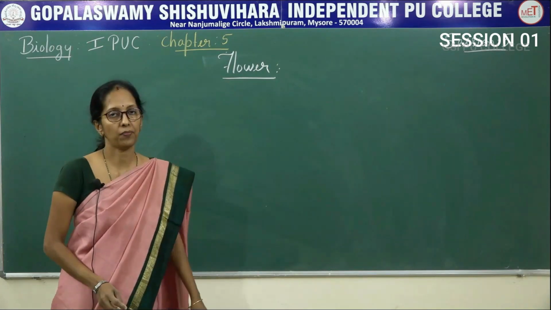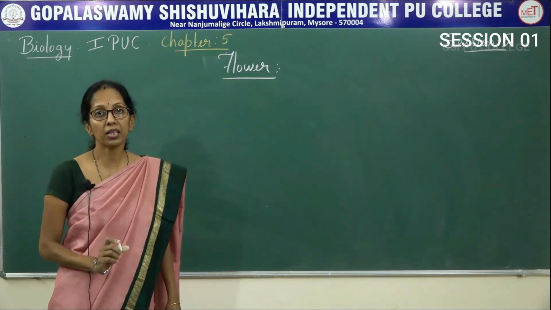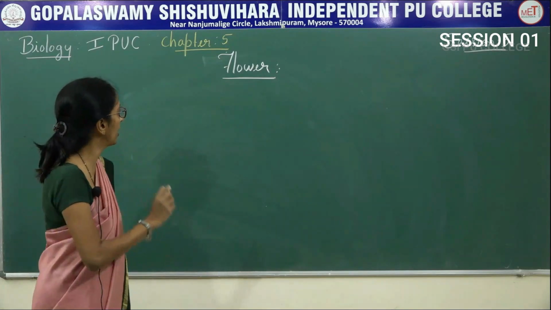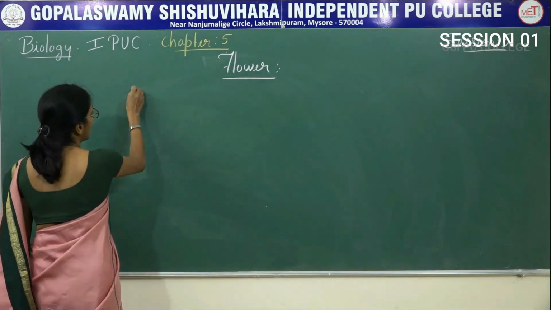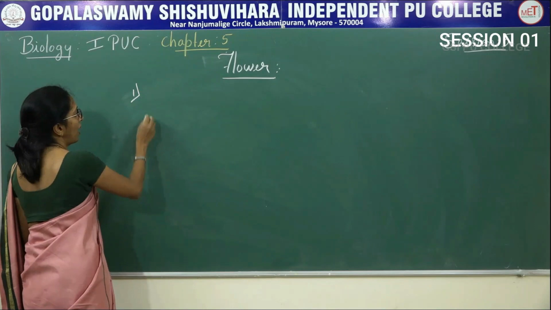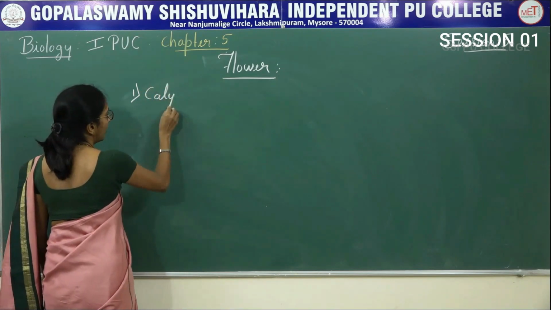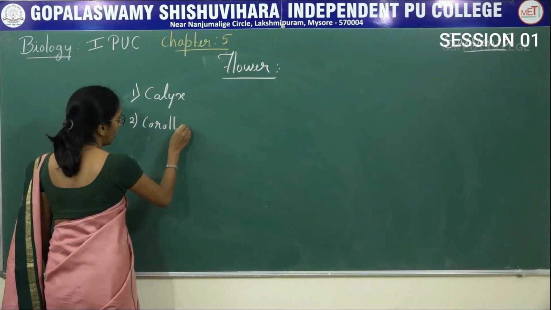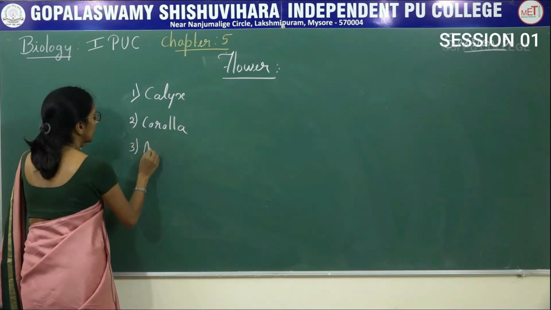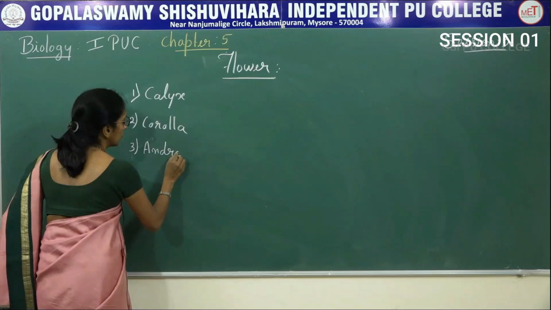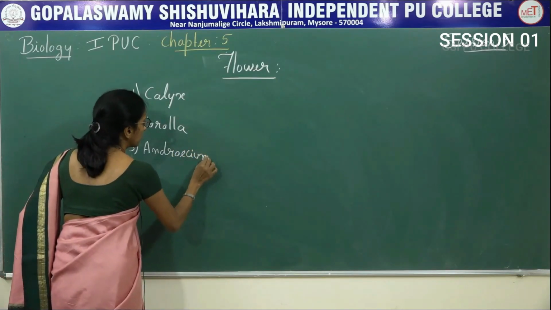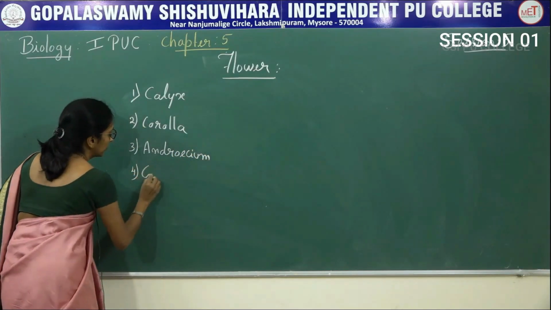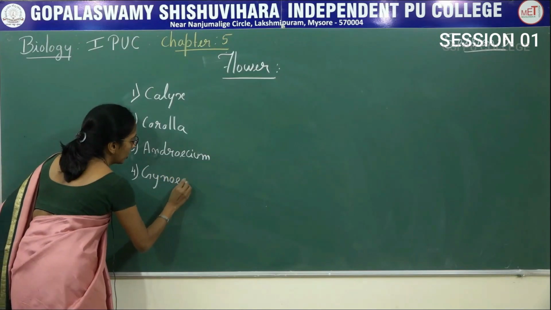Next is flower. Flower is a reproductive part of a plant body, and here the flower consists of four parts: calyx, corolla, androecium, gynoecium.